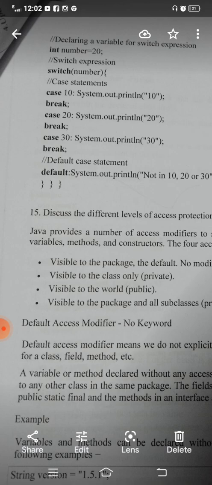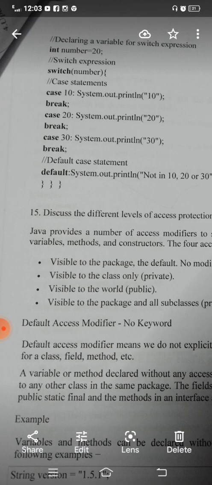The compiler is going to check which case is true. Only one true part will be executed from the multiple conditions. Here case 20 is the second case in the switch statement.